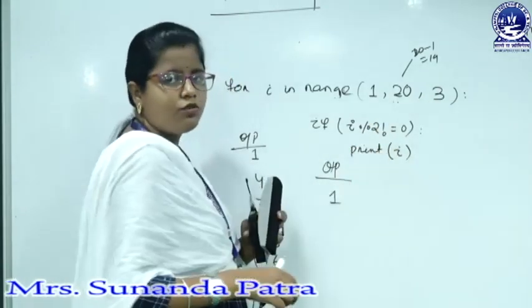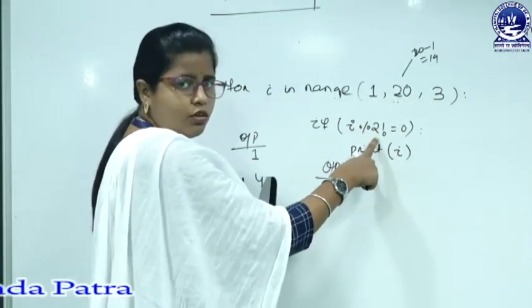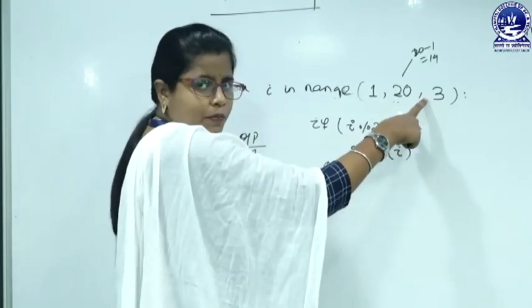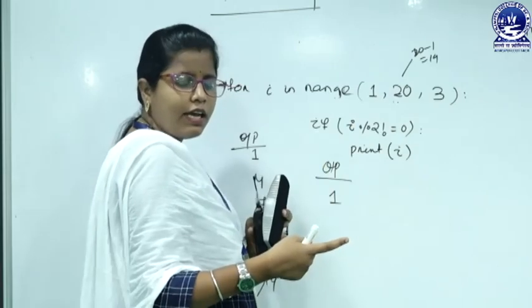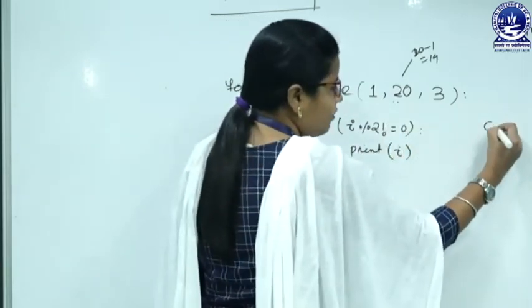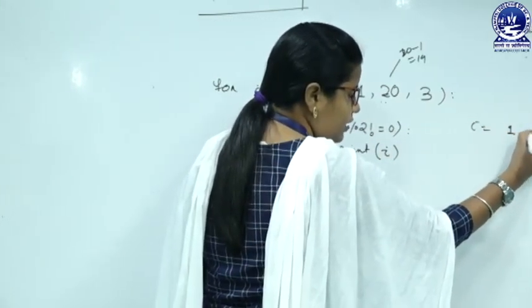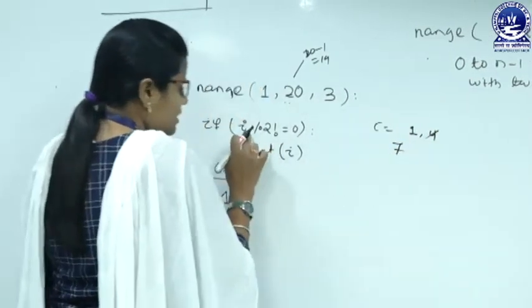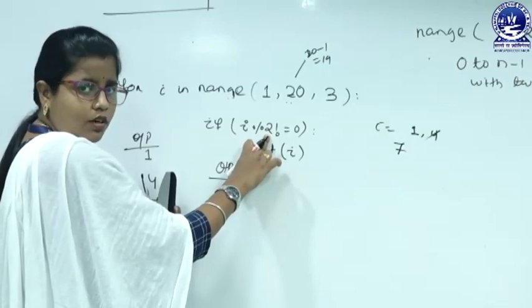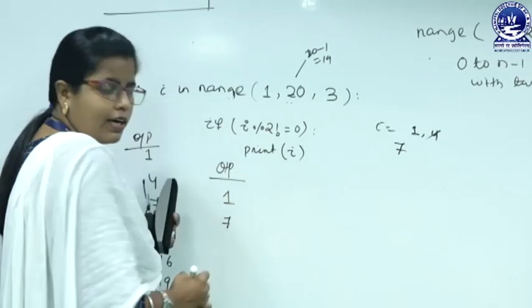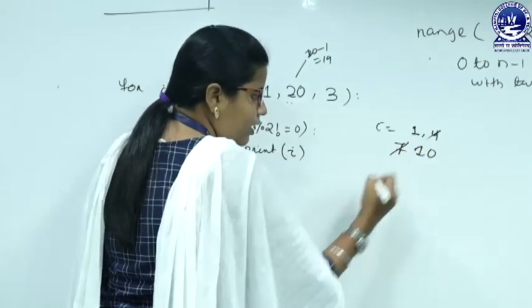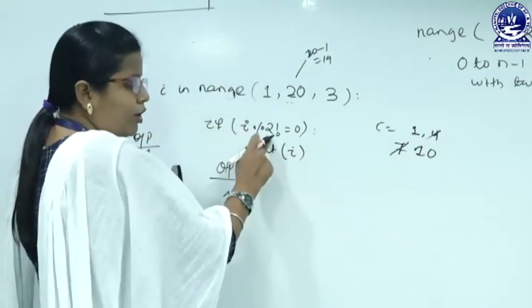1 plus 3 equals to what? 4. 4 modulo 2 is not equals to 0, false, then it will go here, then the value is incremented. I value now, first one is 1, then it will be updated as 4, then I value is 7, 7 modulo 2 is not equals to 0, true, then the 7 will get printed, then the 7 will get modified and the I value is now 10.